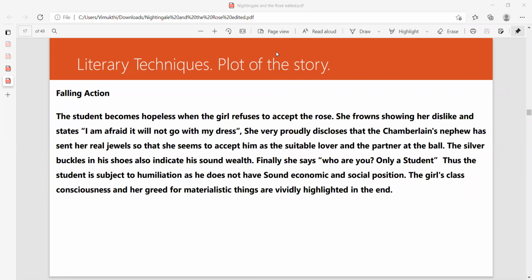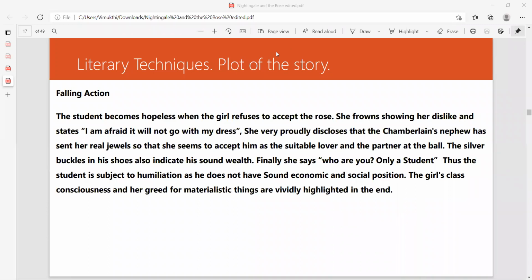The silver buckles in his shoes also indicate his sound wealth. Finally, she says, who are you? Only a student. Thus, the student is subject to humiliation as he does not have a sound economic and social position. The girl's class consciousness, class. Upper class, middle class, working class, right? Only in literature class will you learn about these class differences. So remember the class difference, and after this class, you can check which class you belong to, right?